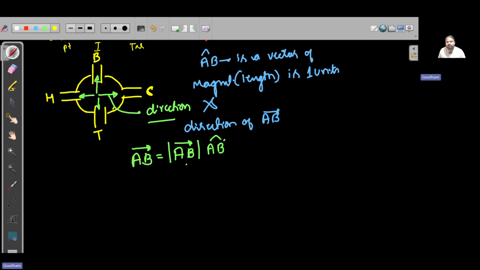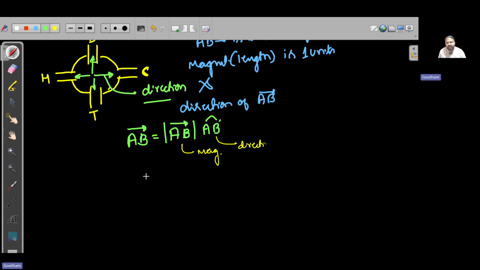All right, so this is my magnitude, and this is my direction vector. Similarly, vector A is written as magnitude of vector A times A cap. We pronounce it as A cap.